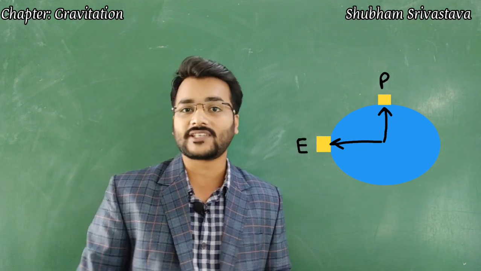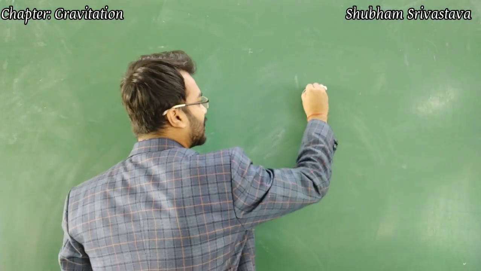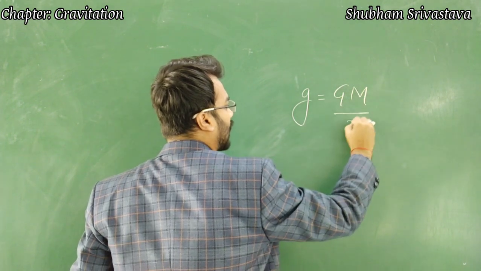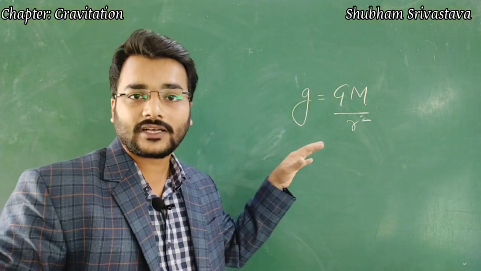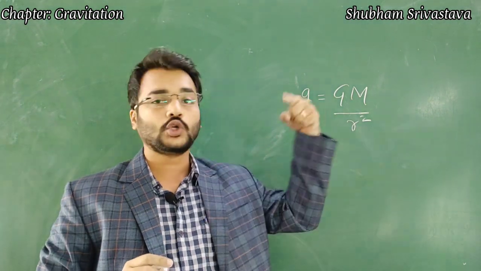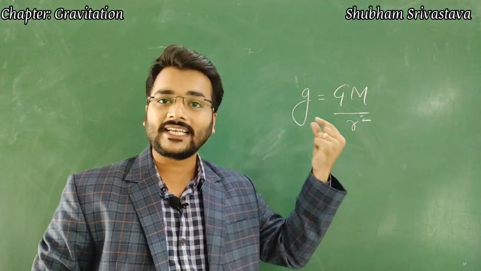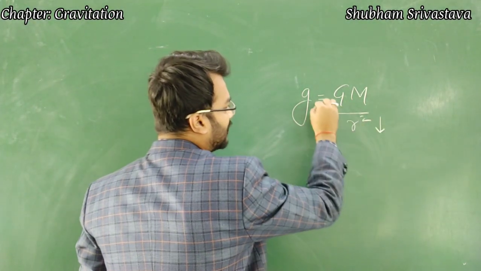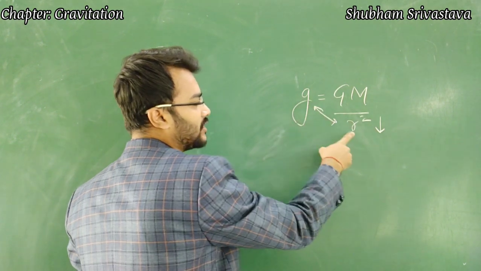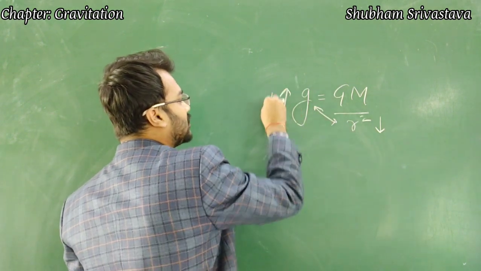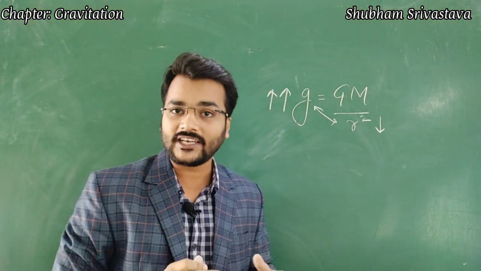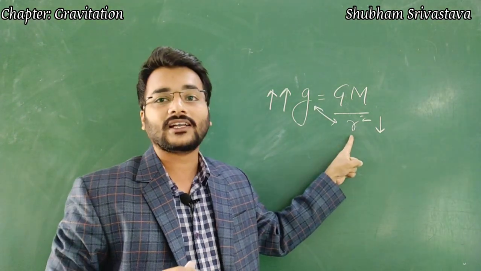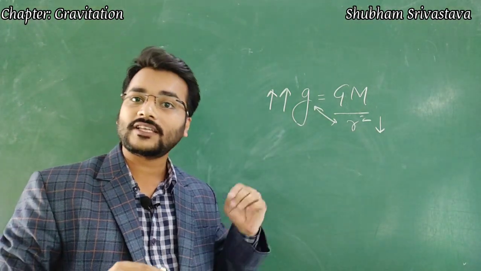Let's understand what happens at the poles. The formula for the acceleration due to gravity on poles will be capital G into capital M upon r square. Now when we talk about the distance from the center to the poles, the value is slightly lesser. And if the value of r is slightly lesser, then due to the inverse relationship between small g and r, the value of small g increases. I again repeat, due to the slight decrease in the value of small r, there is a slight increase in the value of small g.